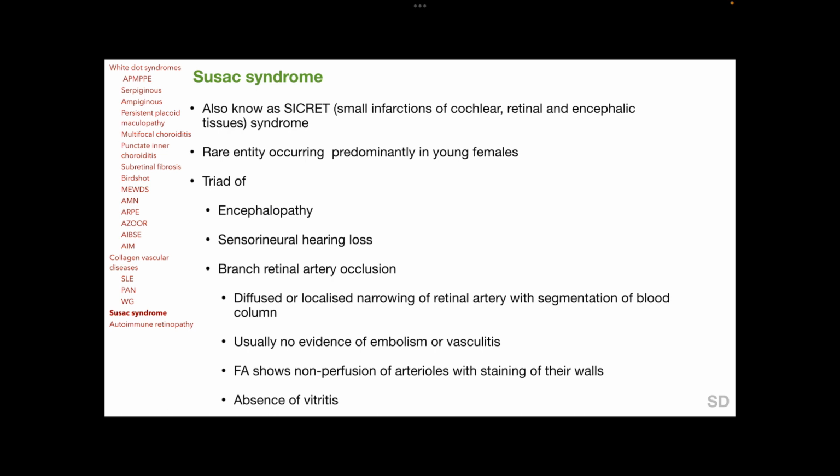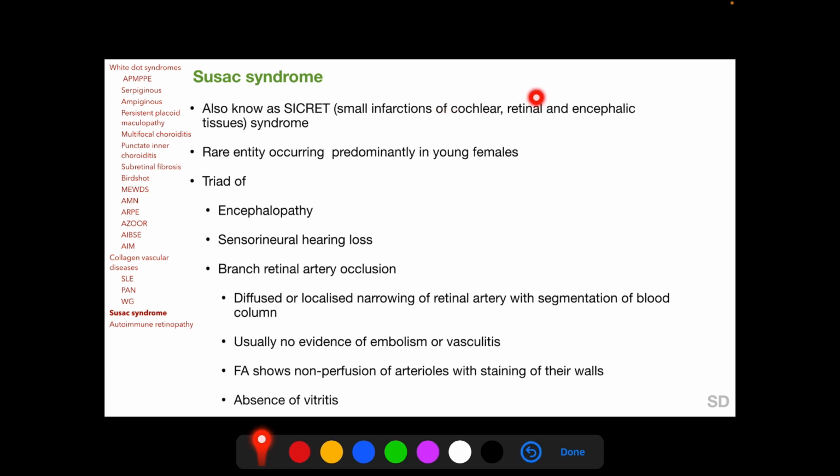Susac syndrome is also known as SICRET syndrome, standing for small infarctions of cochlear, retinal, and encephalic tissues. It is a rare entity occurring predominantly in young females, and Susac syndrome is described by a triad of encephalopathy, sensorineural hearing loss, and branch retinal artery occlusion.